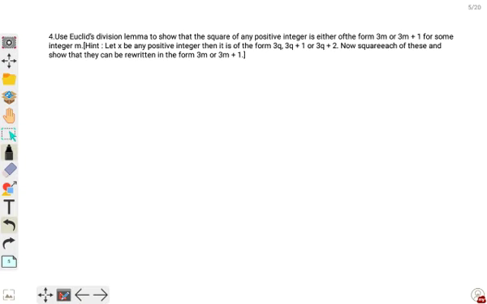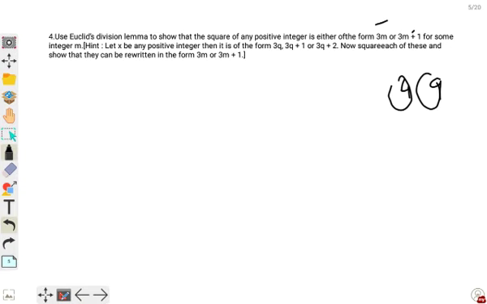So they are asking that any square will always be in the form 3m or 3m plus 1. So any square number, what are squares? 4 is a square, 9 is a square. So the square of any positive integer will always be in the form 3m or 3m plus 1.